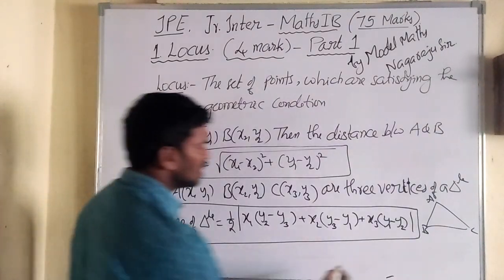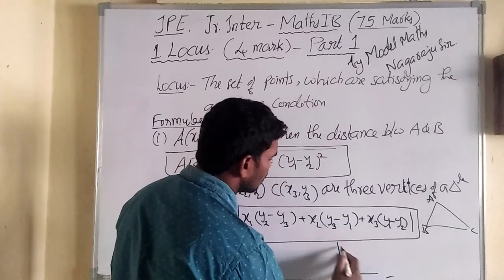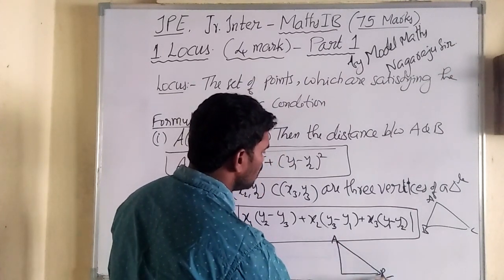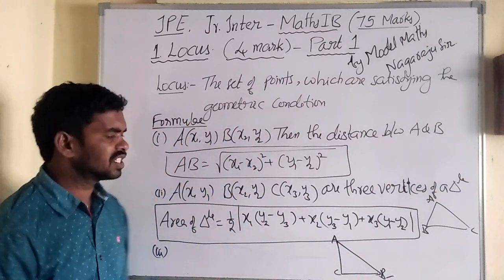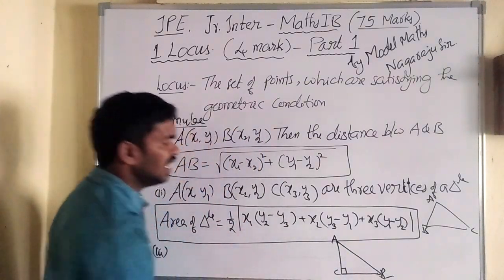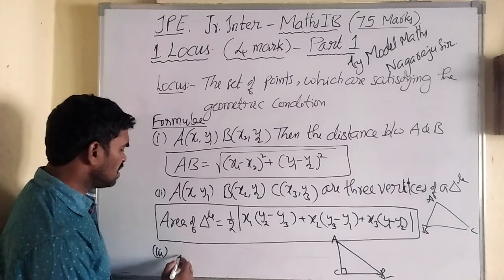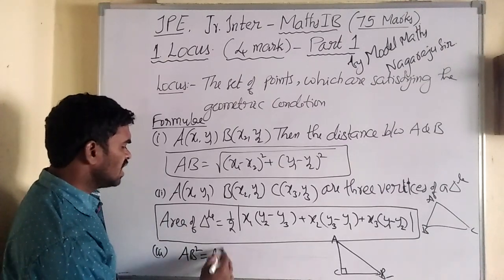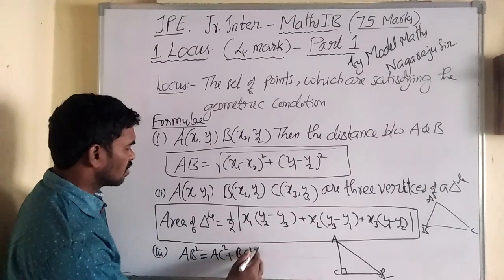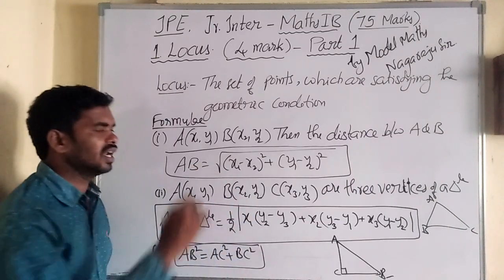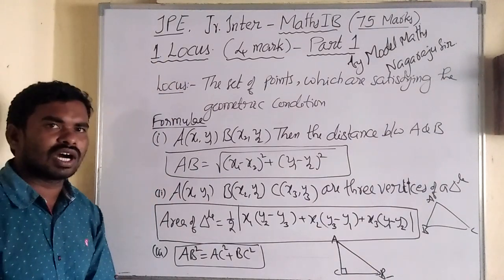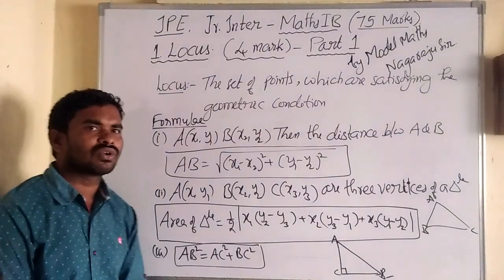Third is the formula for a right angle triangle. Suppose A, B, C are three vertices of a right angle triangle. Then what is the condition? Hypotenuse square, AB square, equals side square plus side square. Now these three formulas are enough to study this first chapter, locus. Very simple.